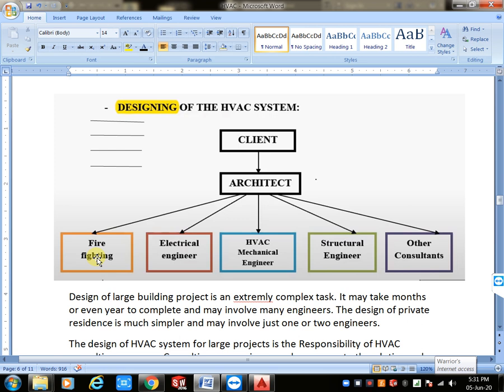Second, in firefighting design we must place our sprinklers at a 3-meter distance. That is compulsory. From one sprinkler to the next, we must maintain a 3-meter distance. Otherwise it will be rejected by the municipality or government. That is why we first design the firefighting service.